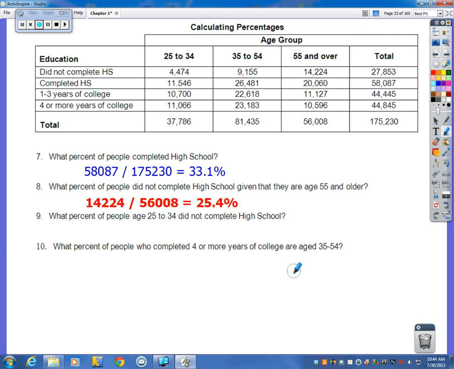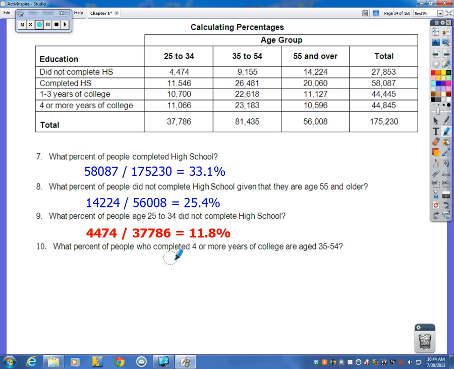Which gives me 25.4%. What percent of people aged 25 to 34 did not complete high school? Now, we're talking about of people that meet this criteria, so we're only looking at these people. Did not complete high school, the 4,474 out of 37,786, which is 11.8%.